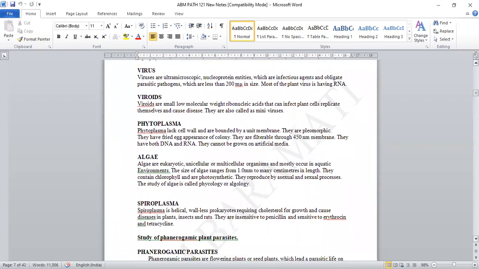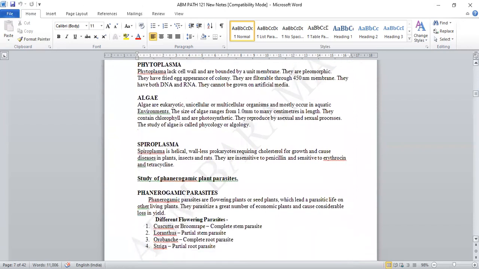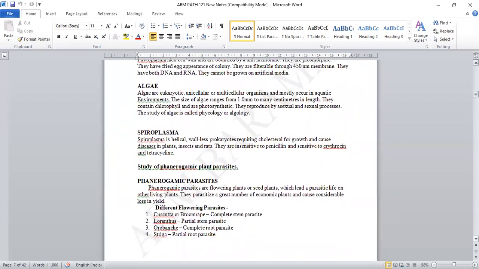And spiroplasma. And the study of phanerogamic plant parasites: the different phanerogamic parasites are flowering plants or seed plants which lead a parasitic life on other living plants. They parasitize a great number of economic plants and cause considerable loss in yield. Different flowering parasites are given here: Cuscuta, a complete stem parasite, Loranthus, a partial stem parasite, Orobanche, also known as broom rape, a complete root parasite, and Striga, a partial root parasite. So these are the four phanerogamic parasites or flowering parasites causing parasitism on some of the plants.